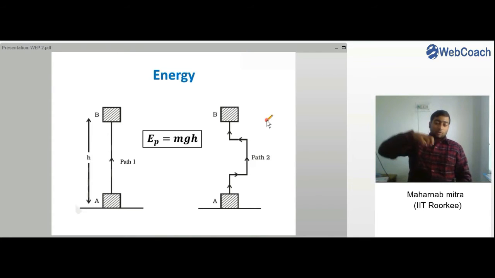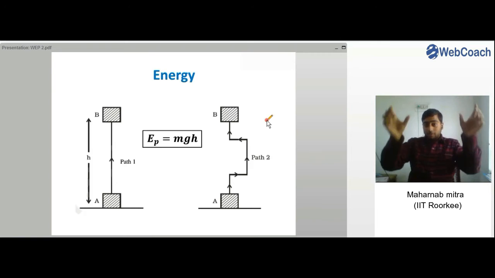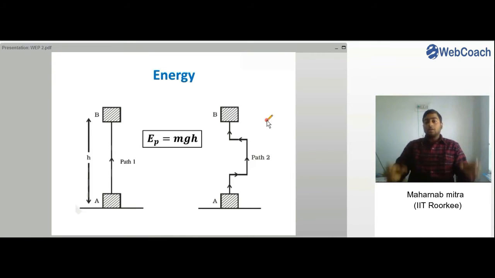Now if you compare the potential energy by letting the object go, you will see both the objects fall straight to the earth, or they cover the same height while they fall, or they are doing the same amount of work while they are falling, right?